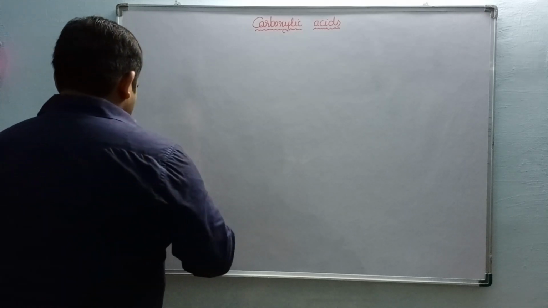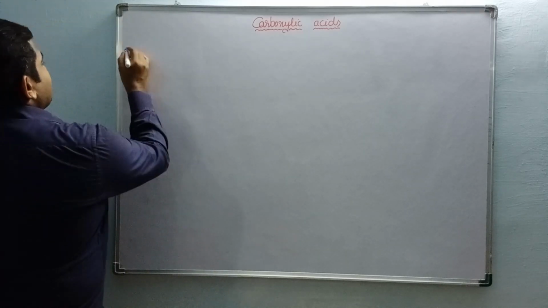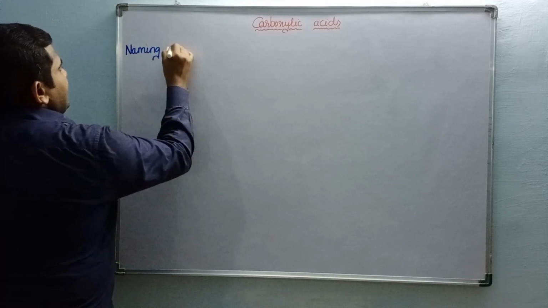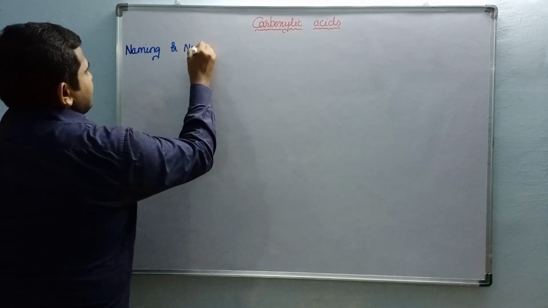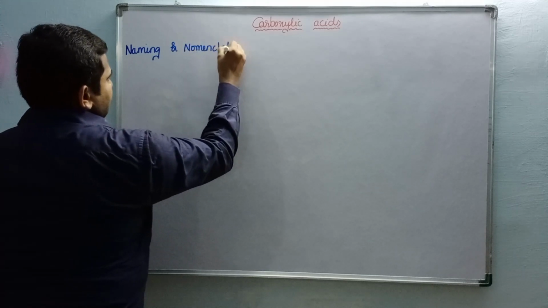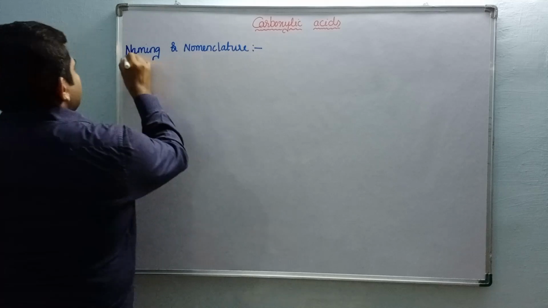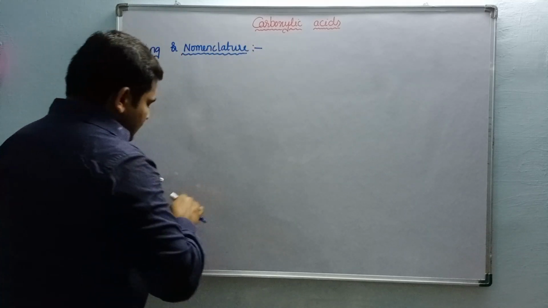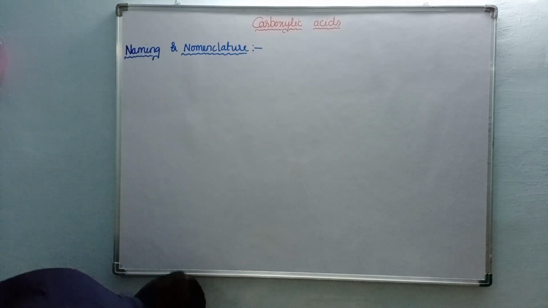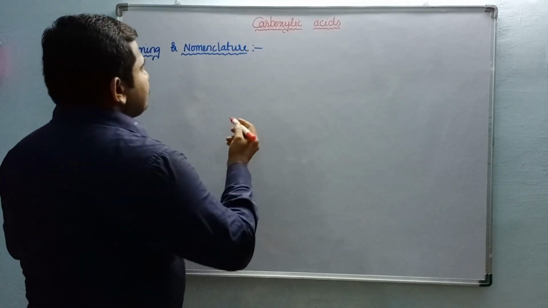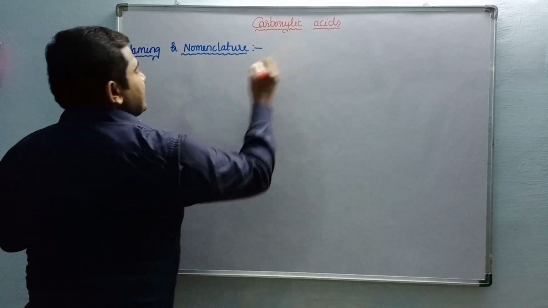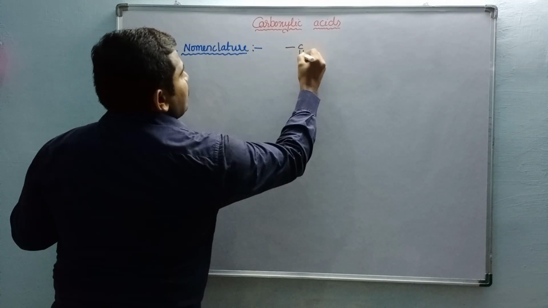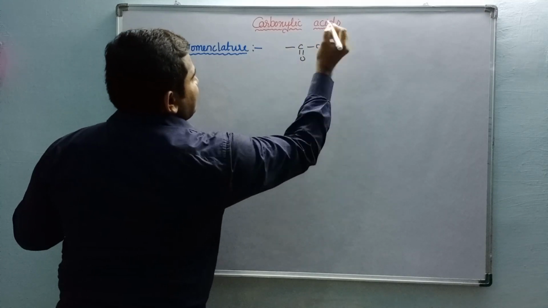Now we will discuss the naming or nomenclature of carboxylic acids. Carboxylic acids are nothing but C double bond OH group containing compounds.